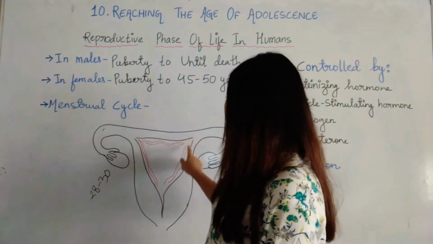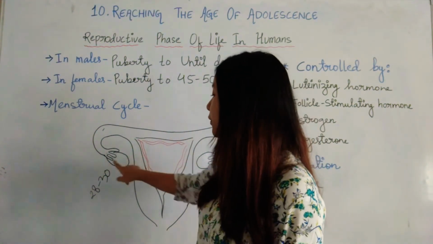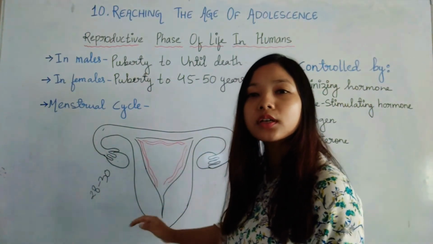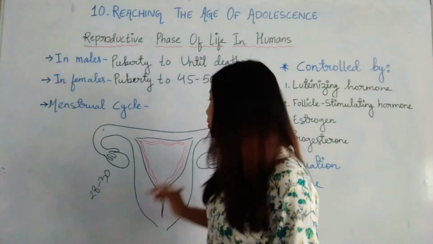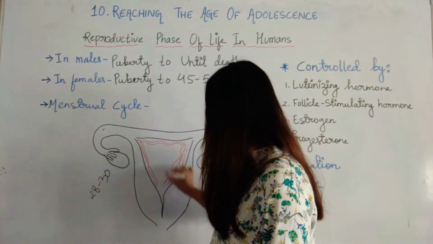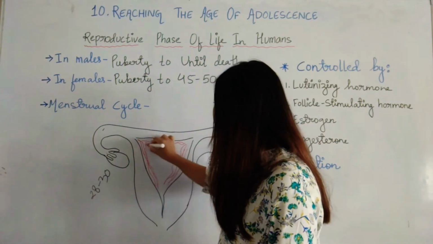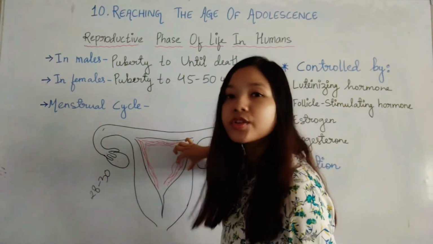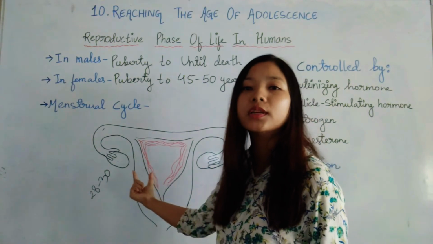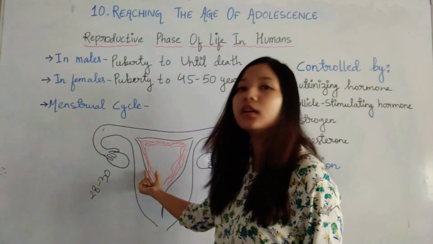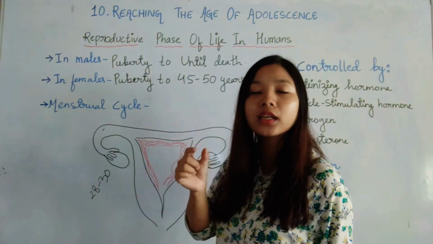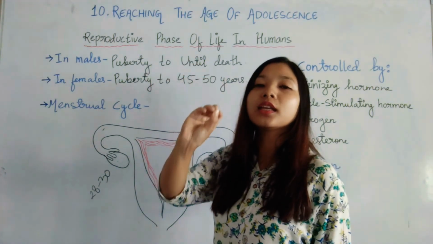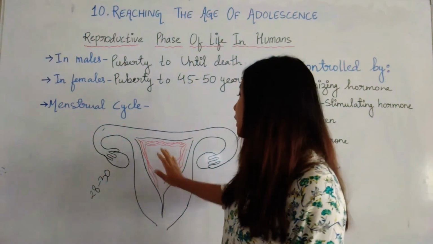Earlier it was thin, but when the maturation of the egg is taking place, this uterus also makes new blood vessels and uterine tissues. So new tissues and blood vessels make this endometrium, this inner wall of the uterus, very thick and spongy, so that the fertilized egg can easily implant in it.